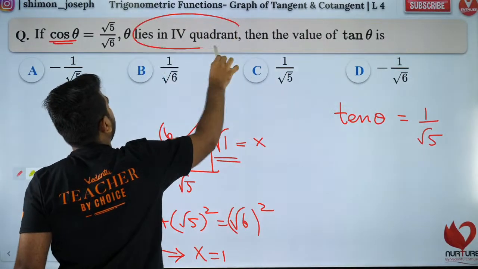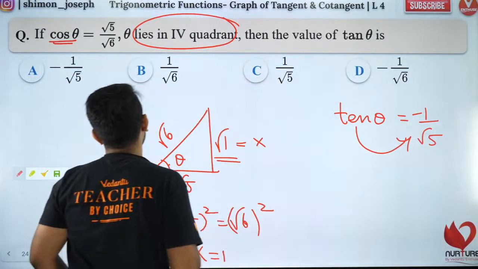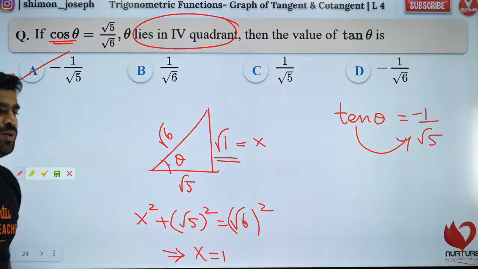Which sign? It is in the fourth quadrant. In the fourth quadrant tan is negative. So it is minus 1 by root 5. I hope you guys got it.